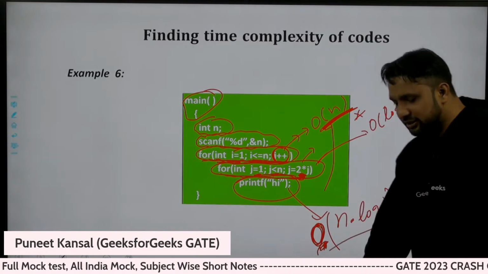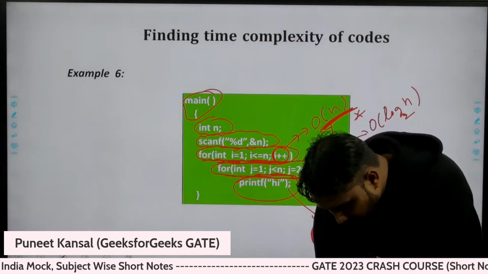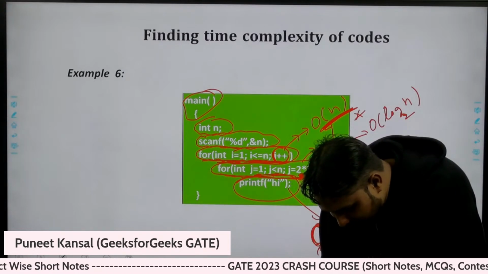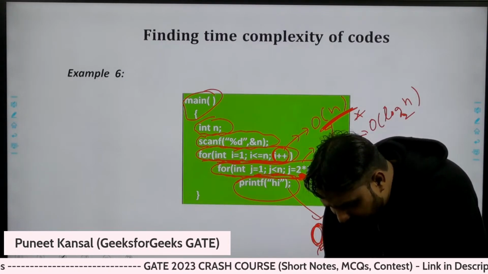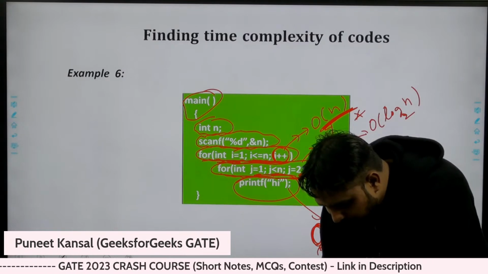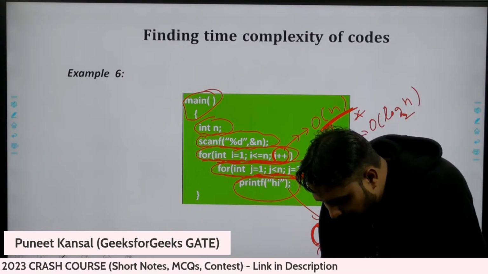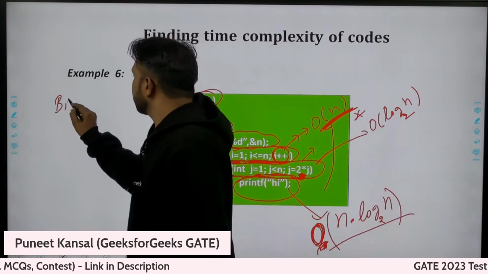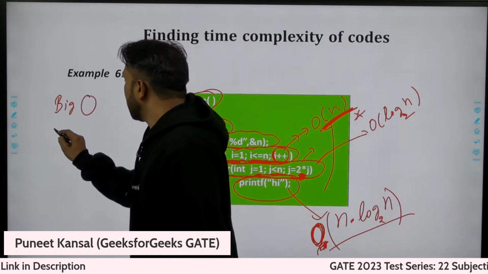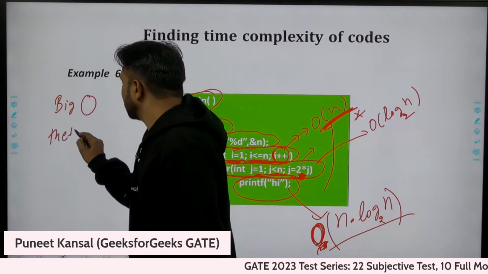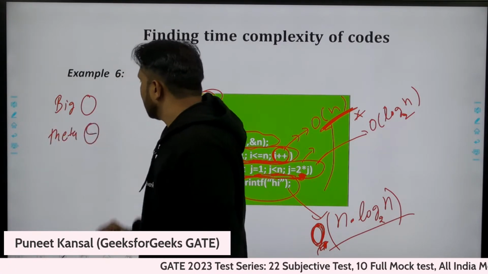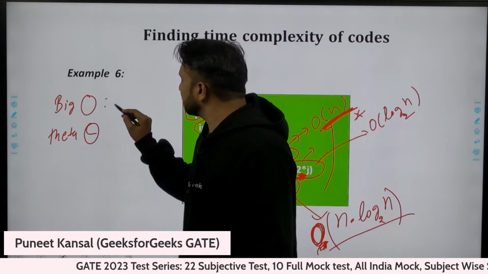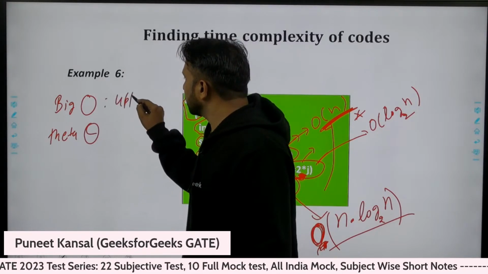So the time complexity is n log n. So the question again, the same question I left earlier: the difference between big O and theta. What is the difference between big O and theta? Actually, big O tells us the upper bound.